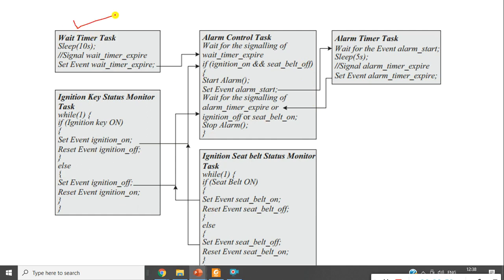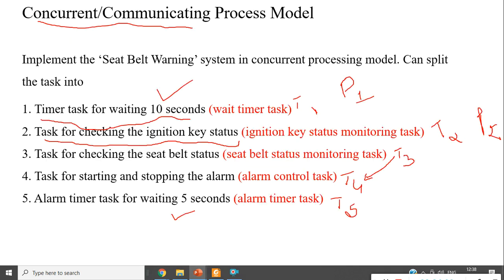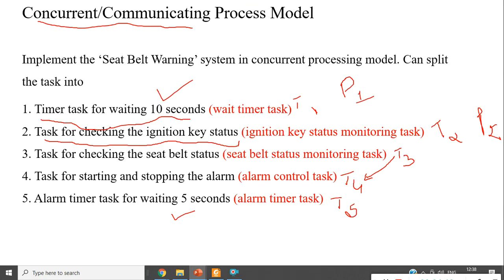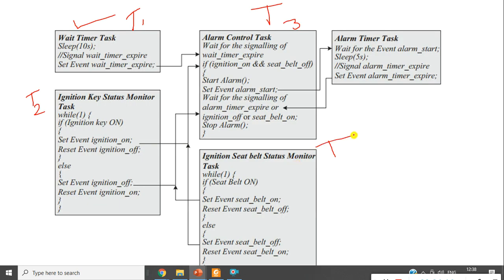One is waiting on the timer, so this is task 1. Now task 2 is this. Task 3 is alarm control, the seat belt status. This is task 3, this is task 4 and this is task 5. You can see the arrow mark.